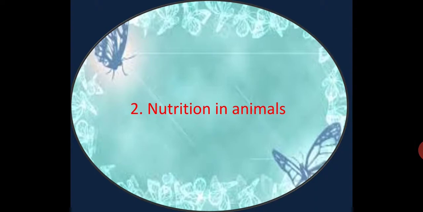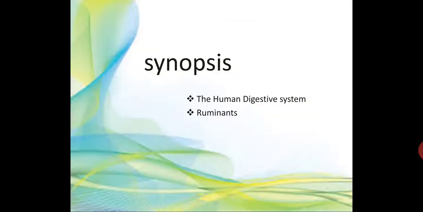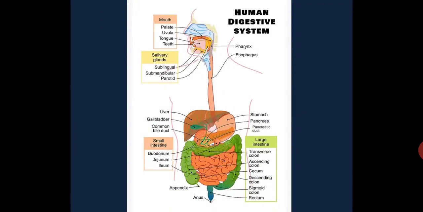So in this video we are going to learn about the human digestive system and ruminants. Already we have learned the definition of nutrition, the steps involved in nutrition, and nutrition in some animals like amoeba, hydra, and frog. So today we'll see about nutrition in human beings, that is, the human digestive system.